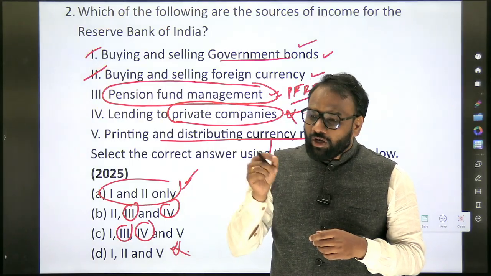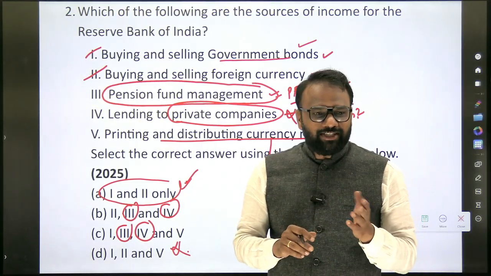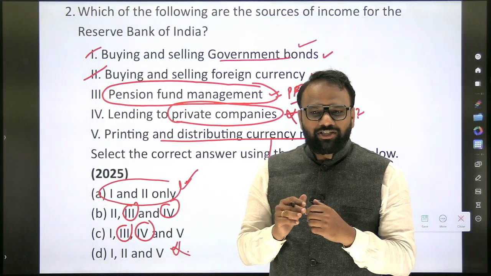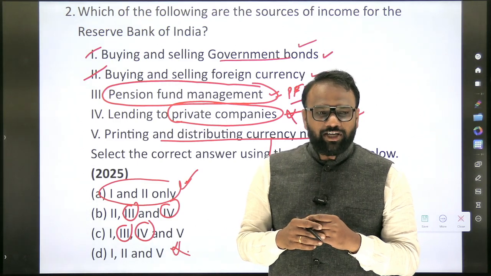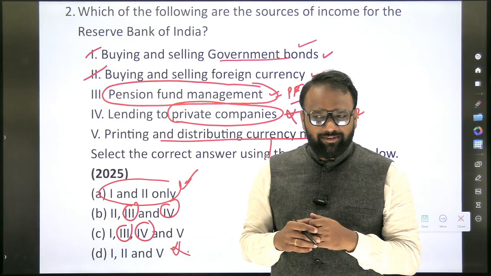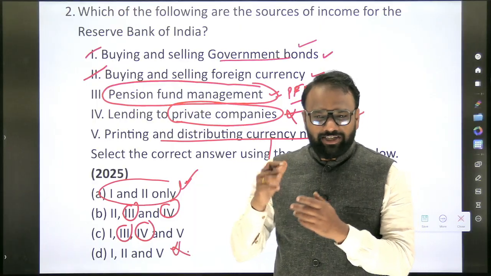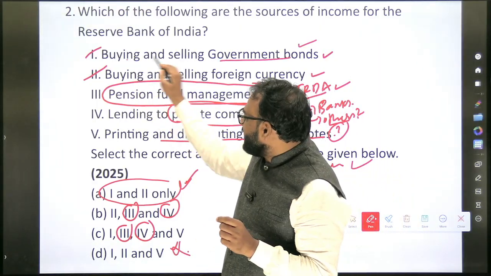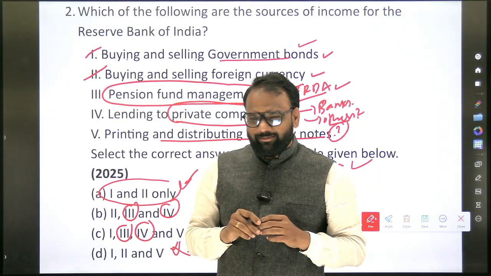So can RBI buy and sell government bonds? Yes or no? Can you give me an example where RBI buys the government bonds and sells the government bonds? Treasury bills, right? So treasury bills RBI buys? Okay, the next question, later on you can just find out. I will not give you a complete picture here. Whether RBI can buy and sell government securities in primary market or secondary market?